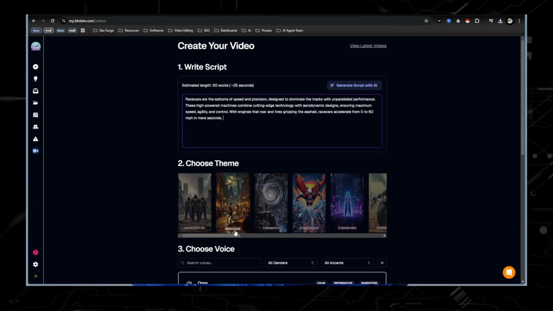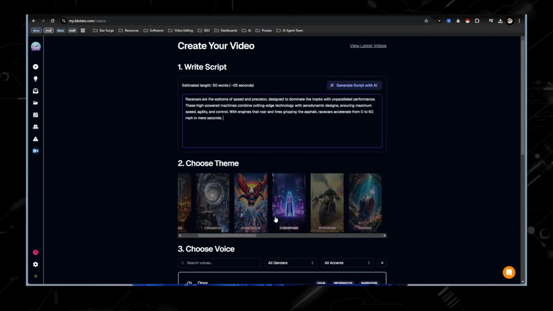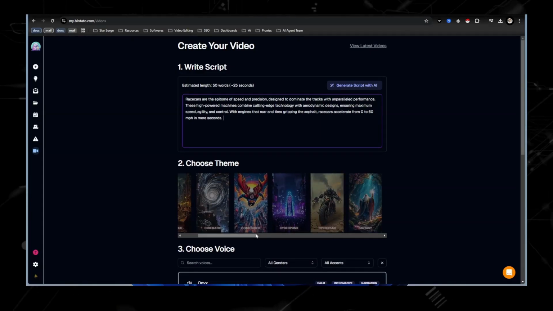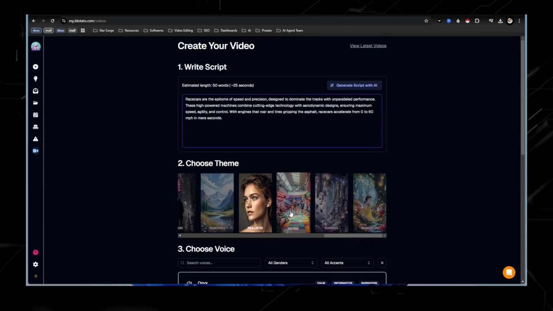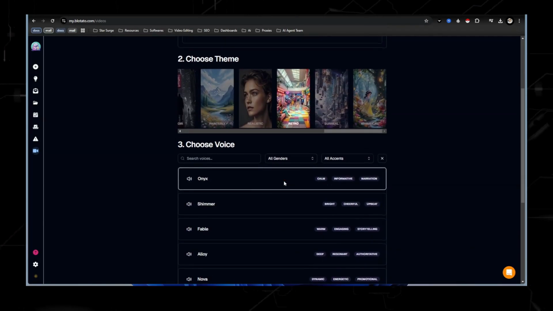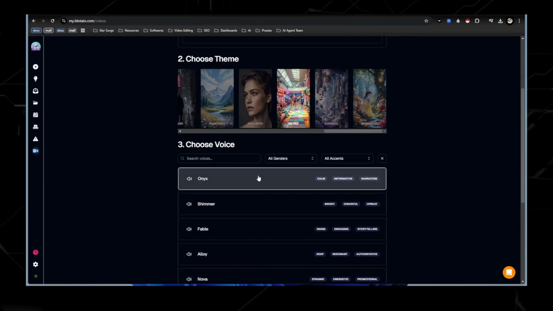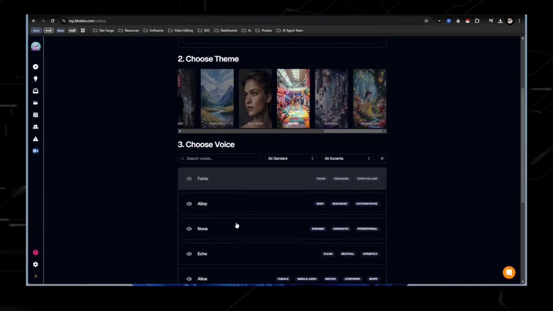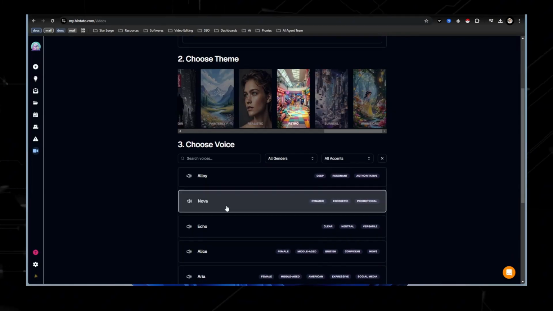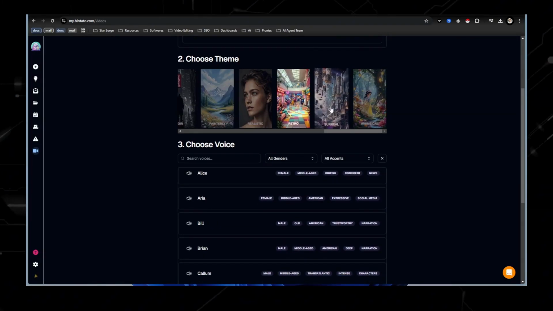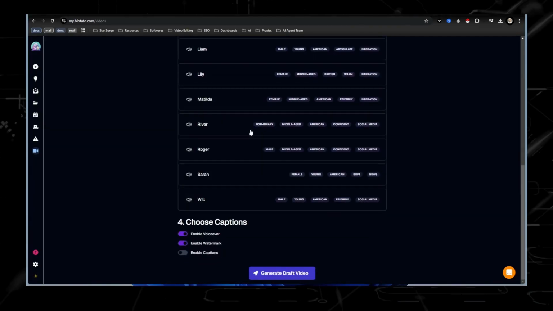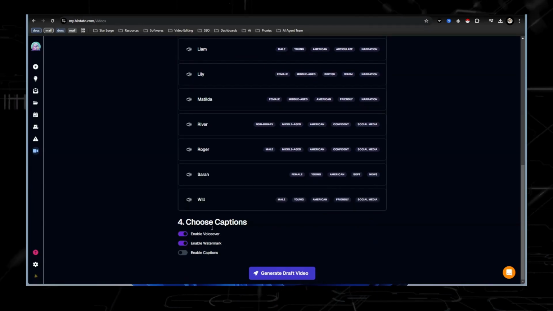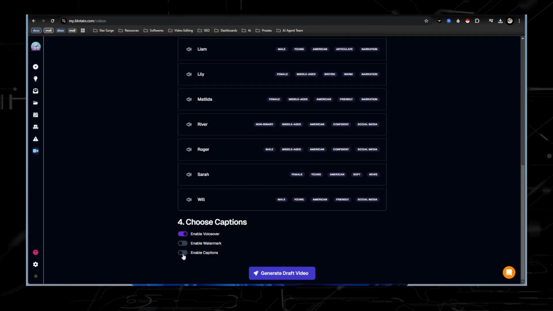Apocalyptic, baroque, cyberpunk, dystopian. I think I'm feeling a dystopian race car. Or retro. Let's go retro. Choose a voice. Let's go Nova for dystopian. Surreal would be a cool theme as well. But this is connected with 11 Labs, so we're going to have the voiceover, no watermark, and captions.